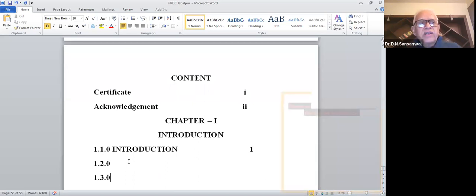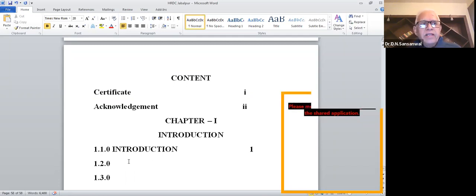And when I was discussing the proposal writing, I did talk about how you have to develop the conceptual framework. So when you are developing the conceptual framework, whether you are writing it under 2 main headings or under 3 main headings, that is what you have to write.